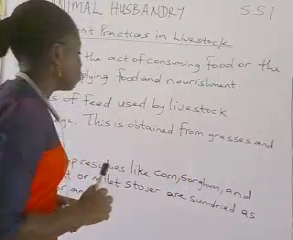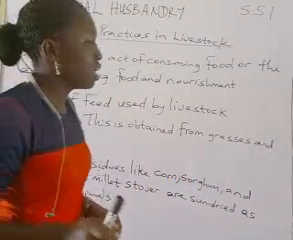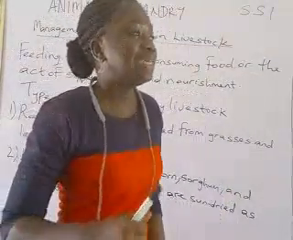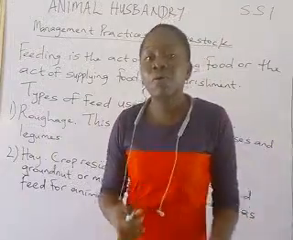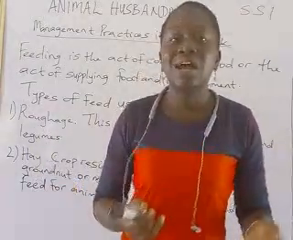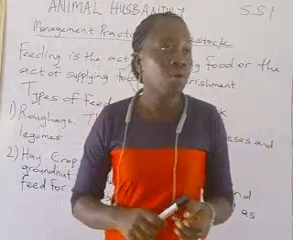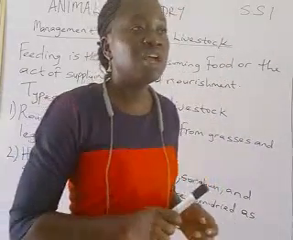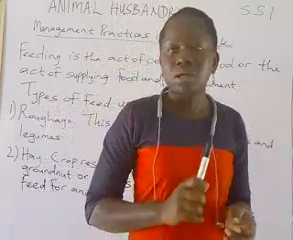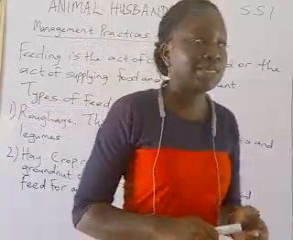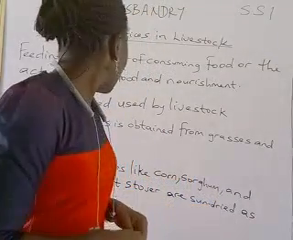So let me describe the roughage. Roughage is obtained from grasses and legumes. Examples of these grasses include the elephant grass, the guinea grass, the giant star grass. We have so many of them, but the three that I mentioned are types of grasses that are consumed by ruminant animals.